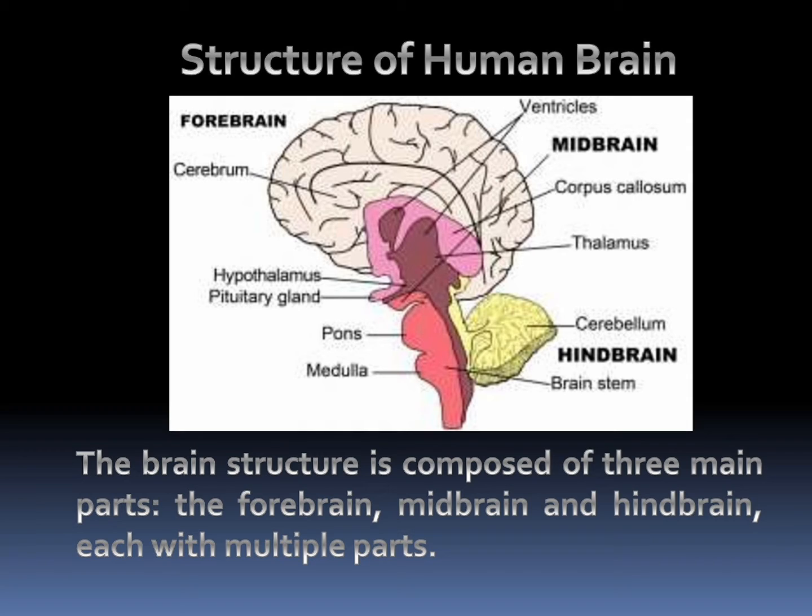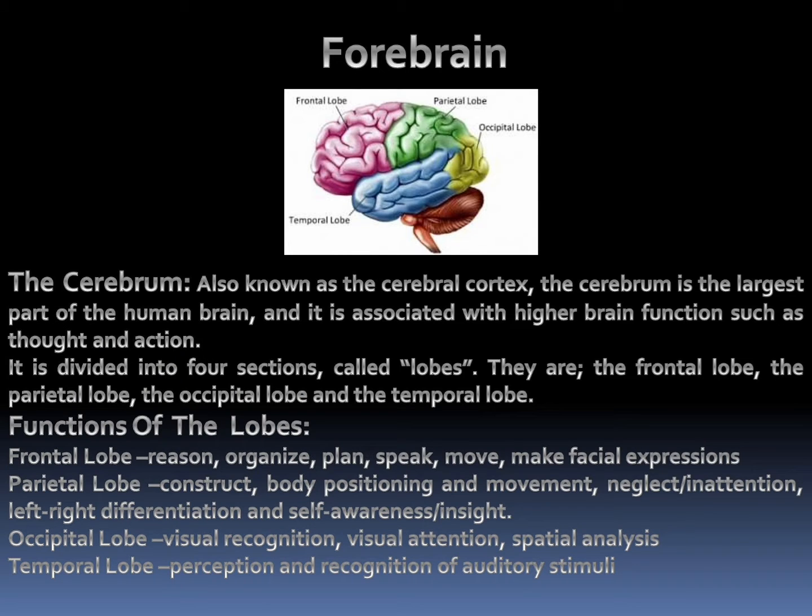Next, we can see about the forebrain. So, what is the forebrain? Here the first part is the cerebrum. The cerebrum is also known as the cerebral cortex. The cerebrum is the largest part of the human brain and is associated with higher brain functions such as thought and action. It is divided into four sections called lobes. They are the frontal lobe, parietal lobe, occipital lobe, and temporal lobe.